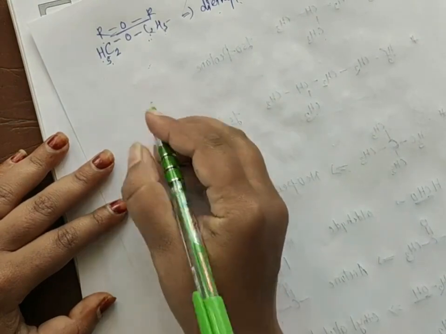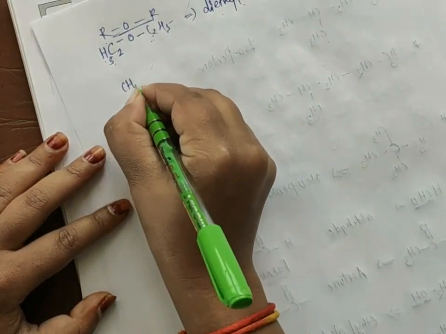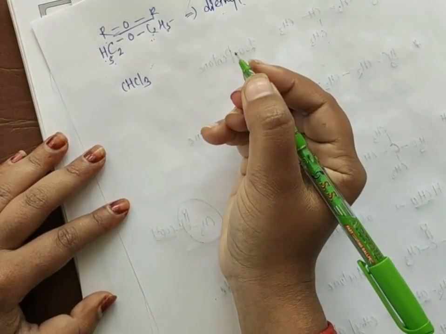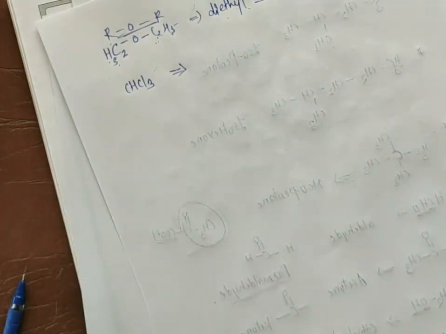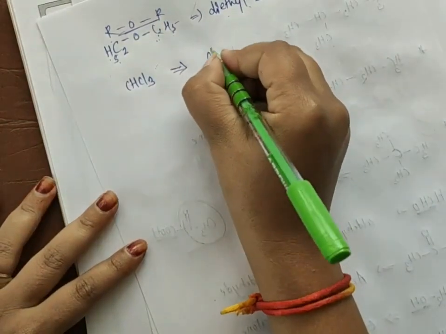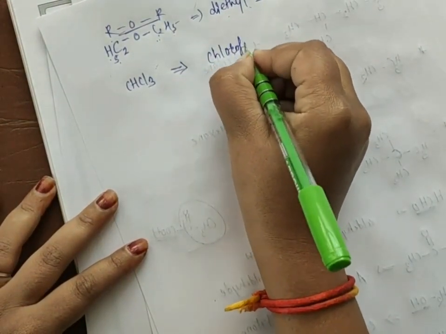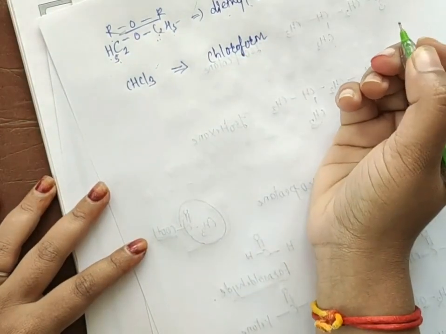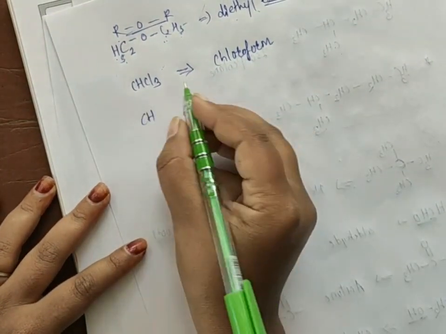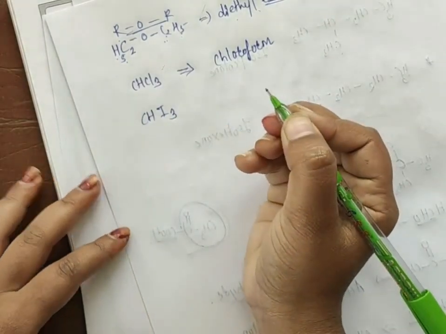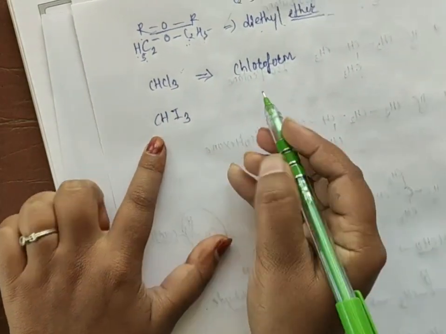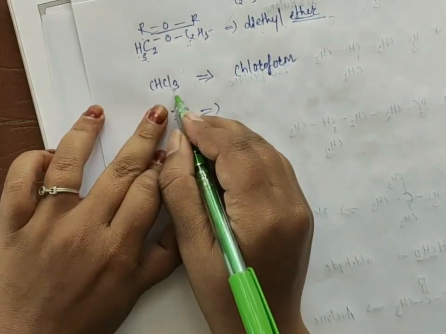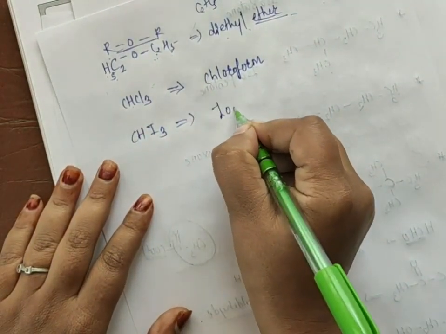Okay, so the next will be CHCl3. For this compound you have to always remember the formula, and the name is chloroform. Suppose I take it like this only, and if I write iodine here, here I wrote chlorine, here I wrote iodine. Like this, I wrote chloroform, and here you should write iodoform.